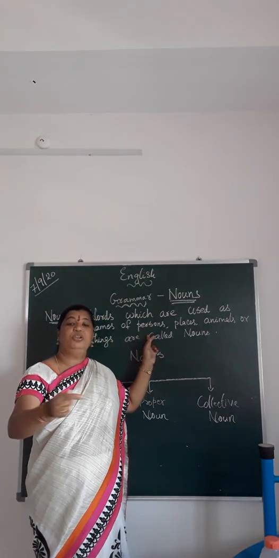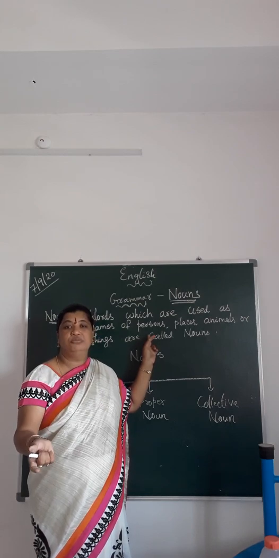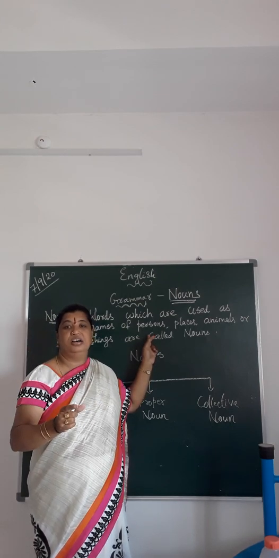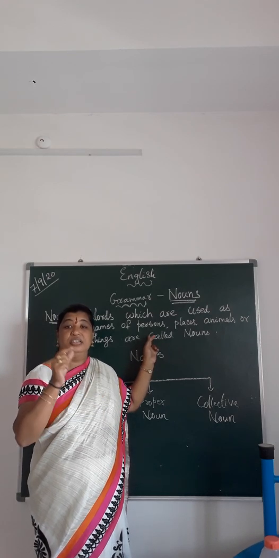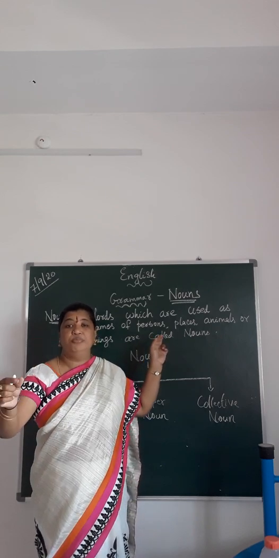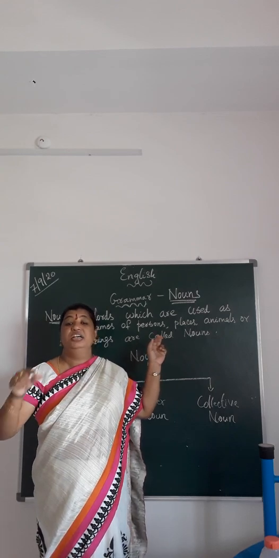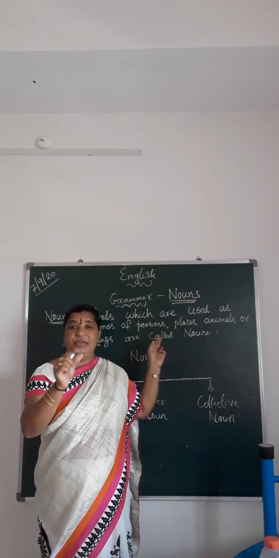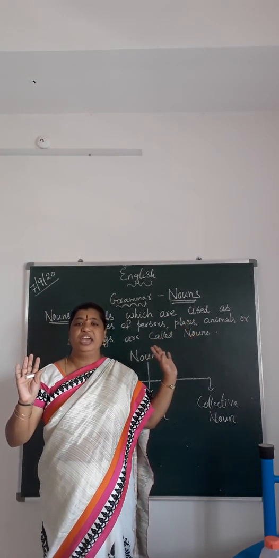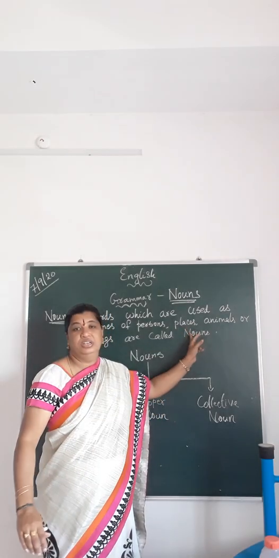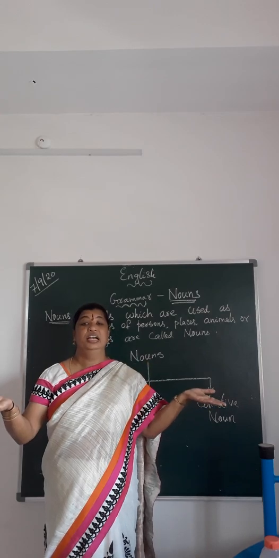Now let me go a little deeper. Persons: when I am talking in particular, Chief Minister is a noun. President, Prime Minister, group of cabinet ministers, those are names. Or John, Ramu, Laksita, Parvati, all these form the names of a person. That becomes a noun. Places, any place around the world, comes under a noun. Animals, you have seen so many animals and birds.